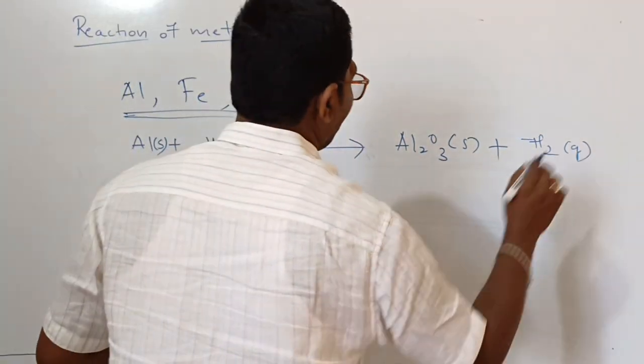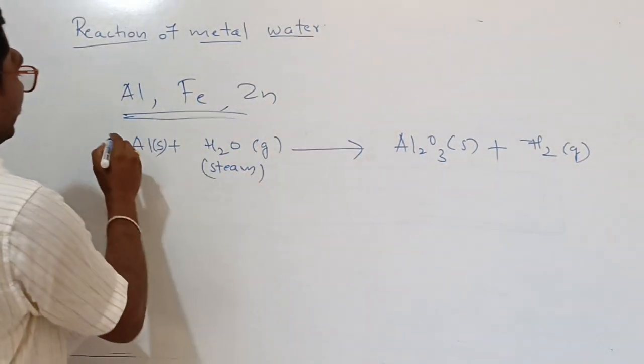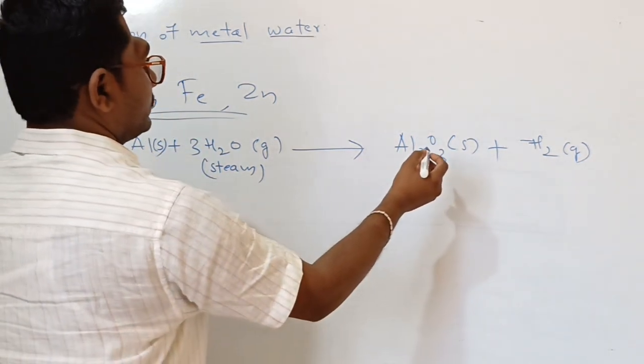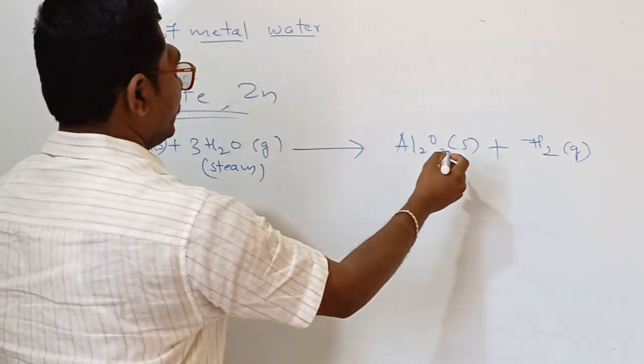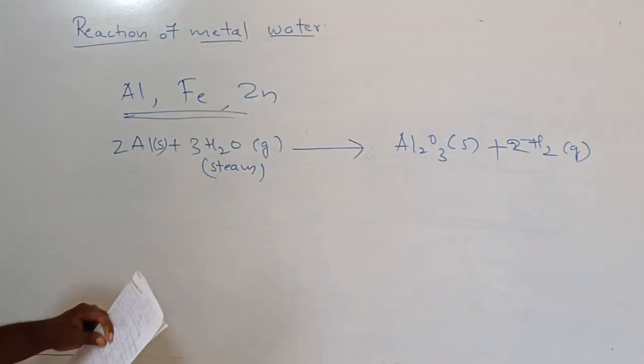This is solid and this is gaseous. It is balanced: 2Al + 3H2O gives Al2O3 + 3H2.